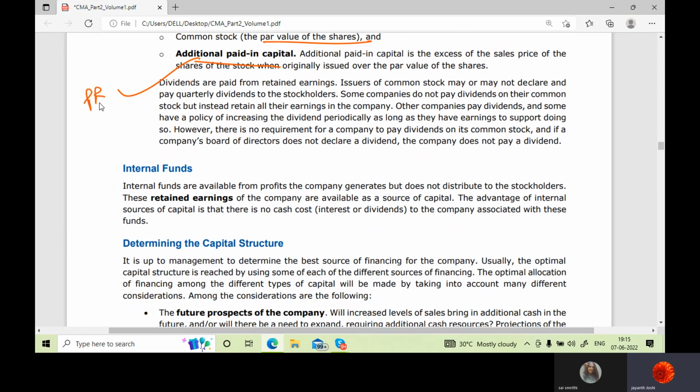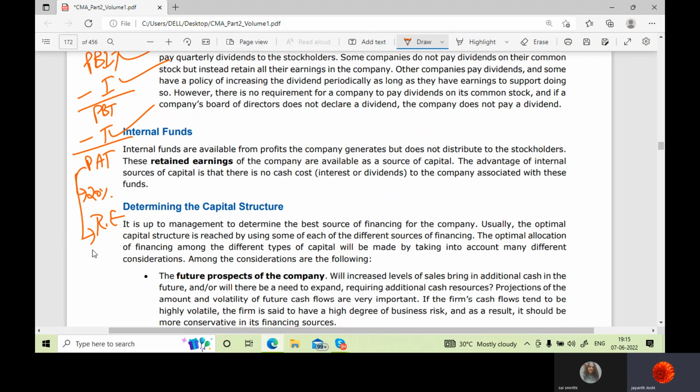Suppose I say PBIT, from that I remove the interest which goes to bondholders, I get PBT. From that I remove tax which goes to government, I take PAT. Again from this PAT we declare some 20% dividends. That means we transfer the rest of the PAT to retained earnings. Suppose we have 1 lakh as PAT, of that 20% goes as dividends and 80% is retained in the company itself. Okay.